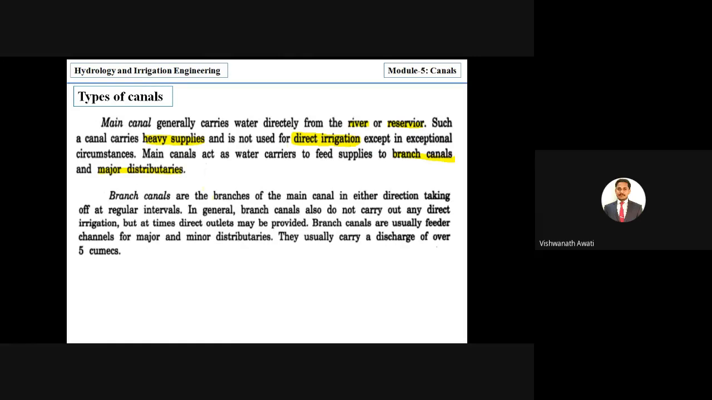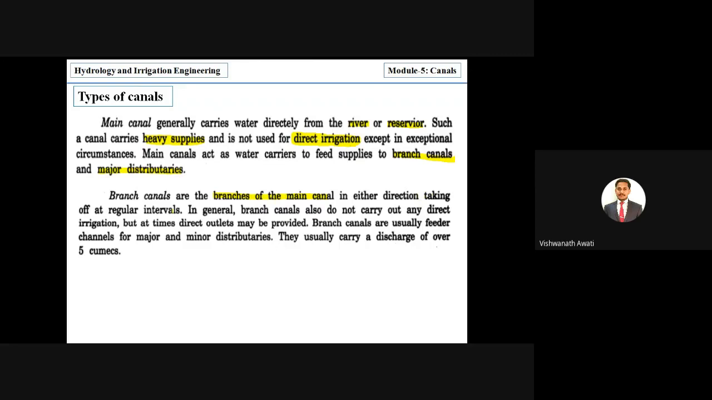So branch canals are the branches of the main canal. As I told you, by the name only you can understand branches. For example, an engineering college will be one, but it has many branches, right? Similarly here, there is a main canal, and it has branches. So that's what is called a branch canal, in both directions.